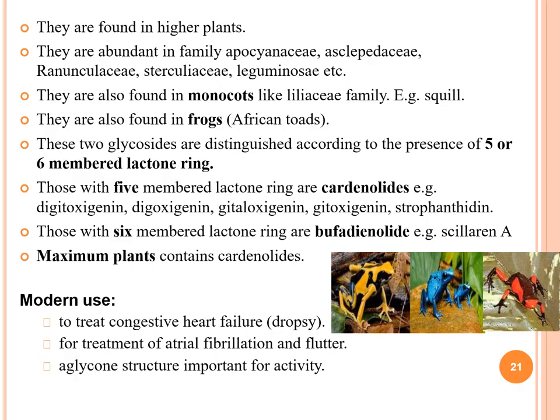Those with a 6-membered lactone ring, the bufadienolides, are scillaren A and scillaren B. Scillaren A is a cardiac glycoside, but most plants contain cardenolides. So cardenolides are more important, and therapeutically and practically they are given for heart failure. But the other category, scillaren A, also comes in the category of cardiac glycosides or cardiac tonics.